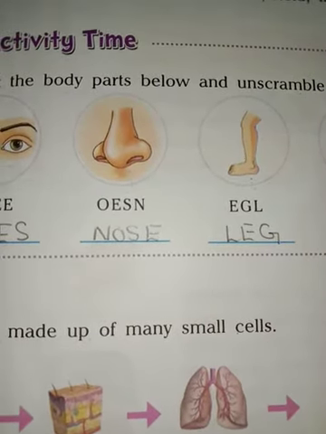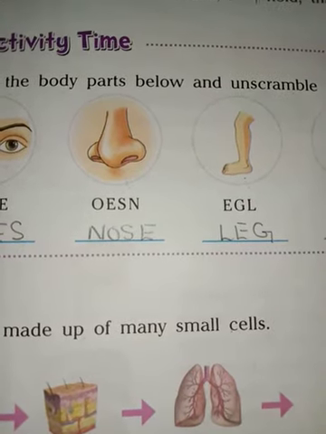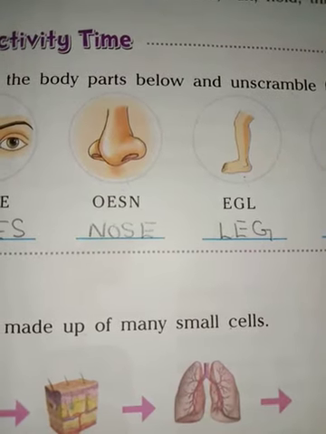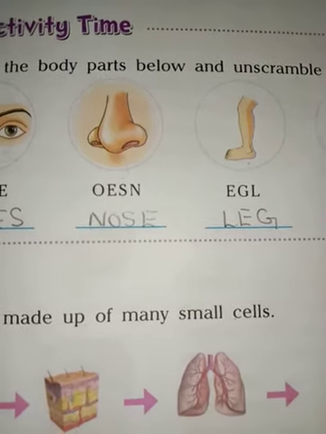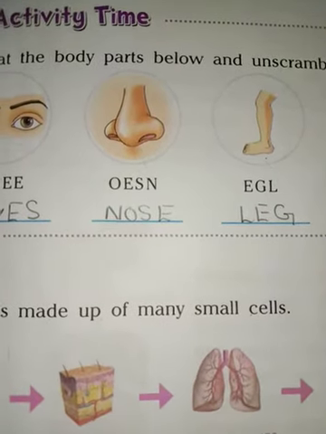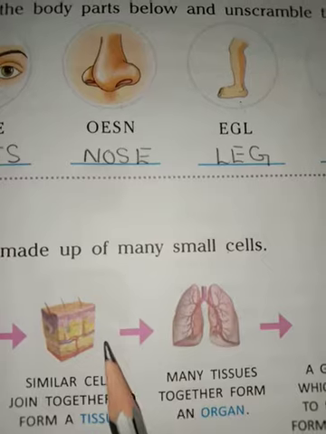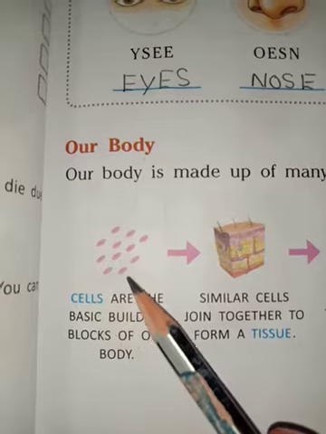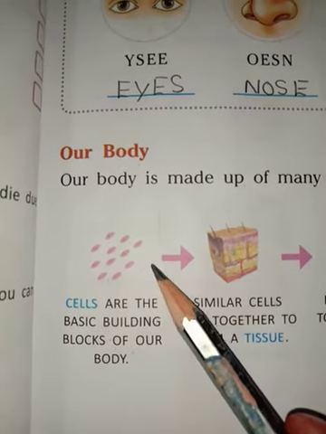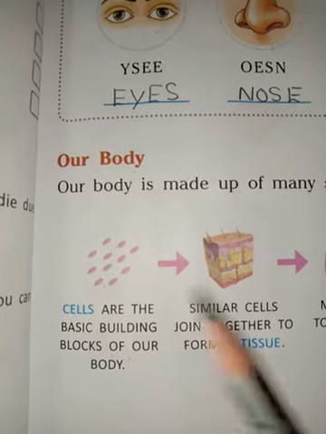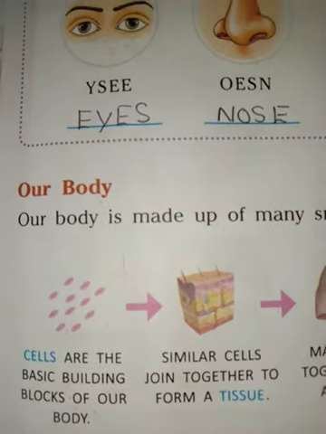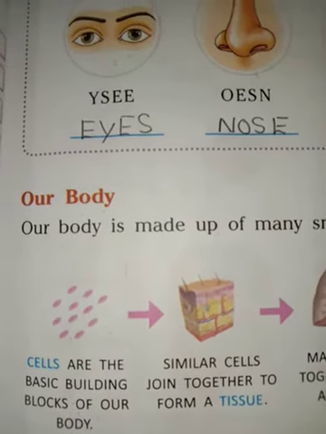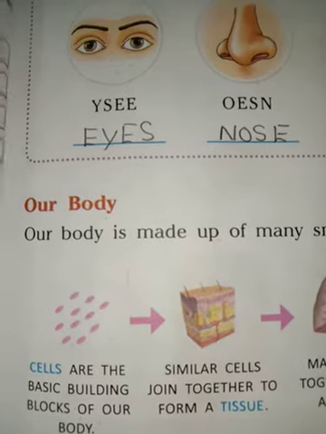First, I will tell you about a process through which tissues, organs, organ systems and an organism are formed. It is a process through which an organism is formed from the cells. So student, you can see here, cells are the basic building blocks of our body. Cells are the basic unit of our body. Without cells, our body formation is impossible.